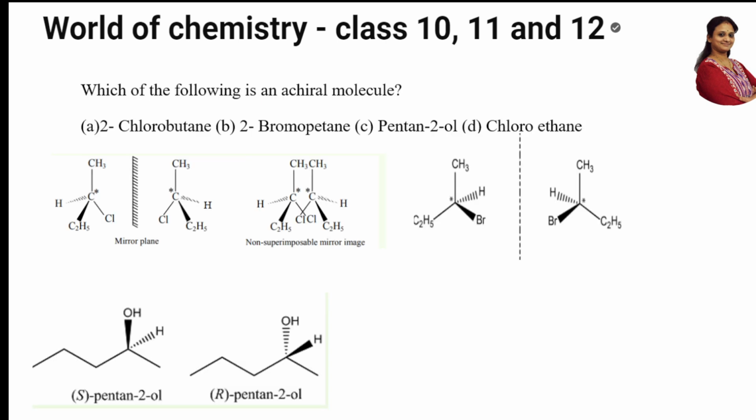Let's start. So, there's a question given to us in the MCQ. This is the question number 1. Let's see the question. Which of the following is an achiral molecule? Oh, very, very important concept, achiral. So before we go into the concept, let us see the examples. 2-chlorobutane, 2-bromopentane, pentan-2-ol, and chloroethane.